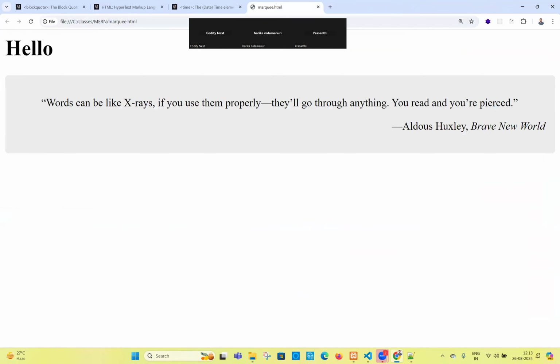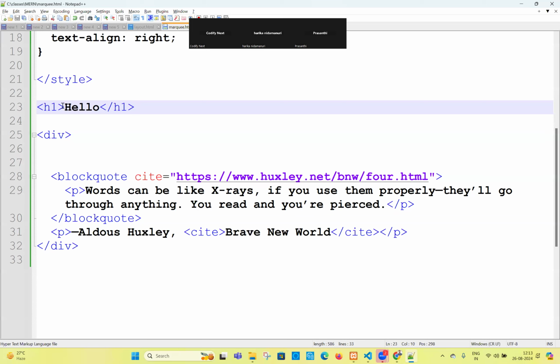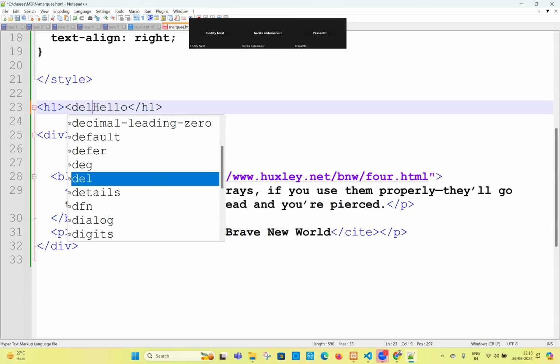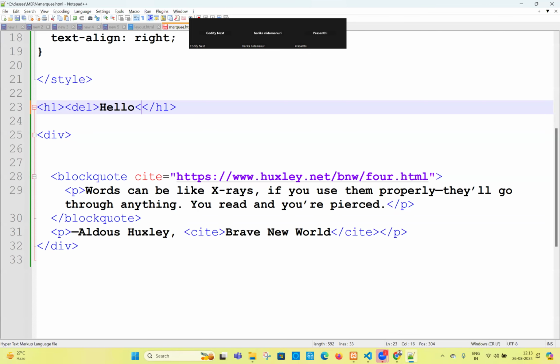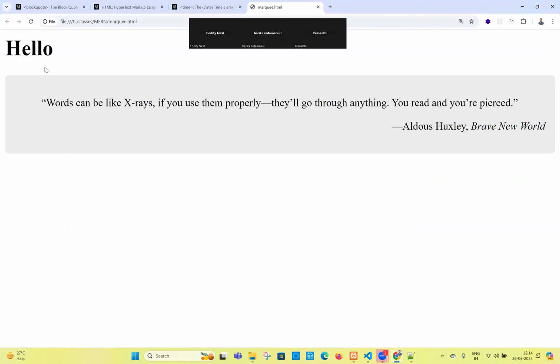Yeah, if you can refresh, the output is going to be hello. If you can write DEL, you can understand. Maybe you know this very well. Right. What is this going to be?